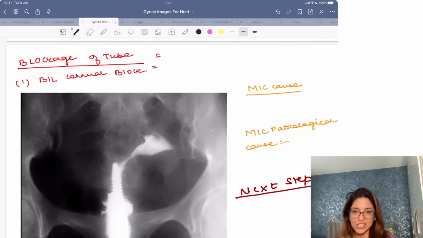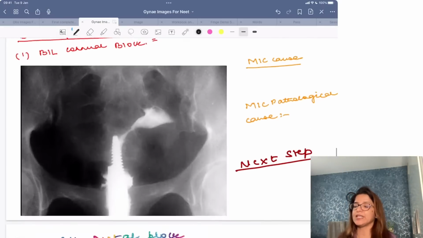Now, when I am passing the dye on HSG, it could be that I am getting an image like this. What is this image showing you? This image is showing you that the dye, this is the Leech-Wilkinson cannula.